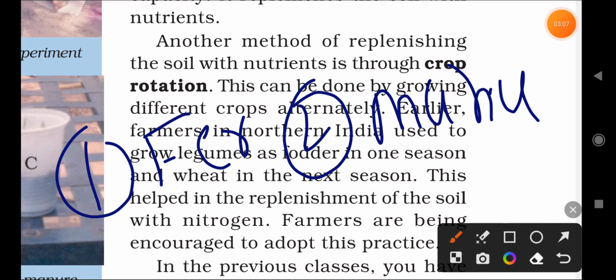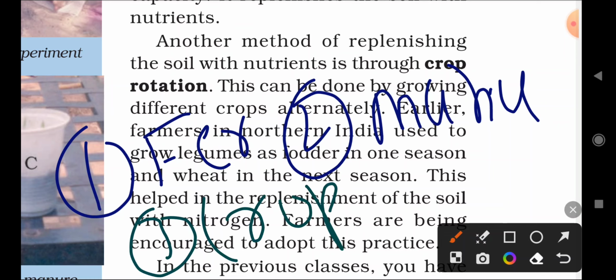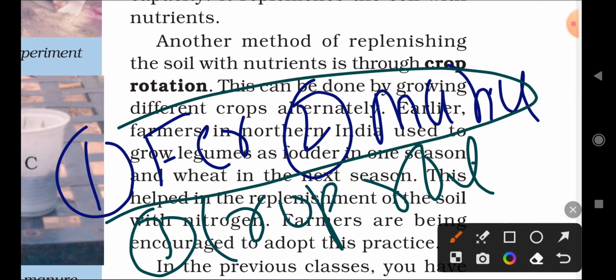Another method is known as what? Crop rotation. This is one type of method, but basically these are the methods we can use to increase the nutrients in the soil and also the texture of the soil.